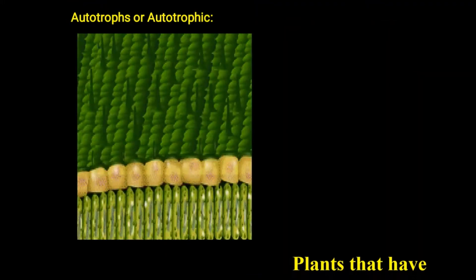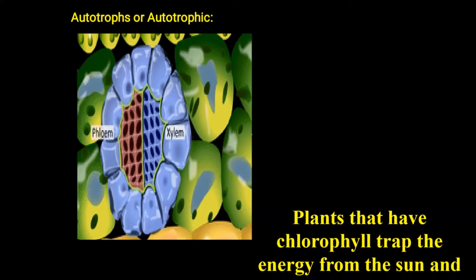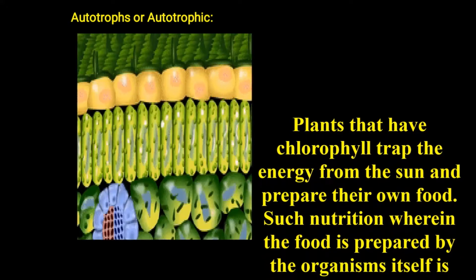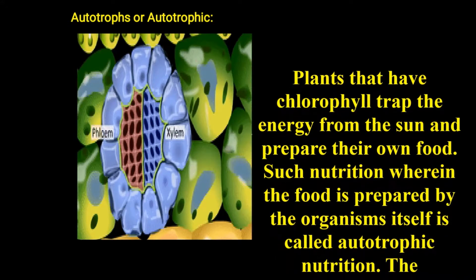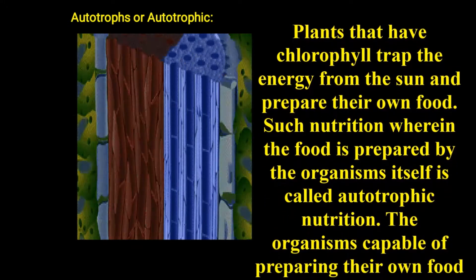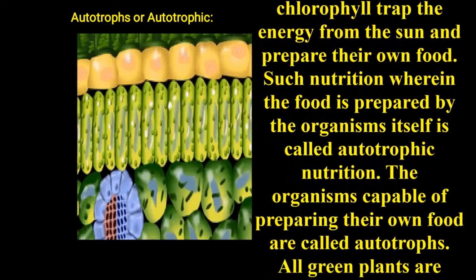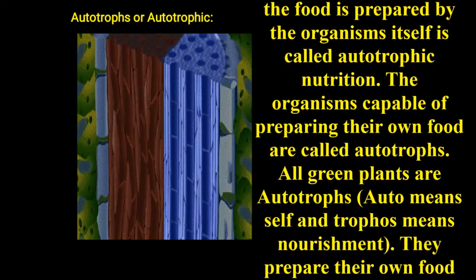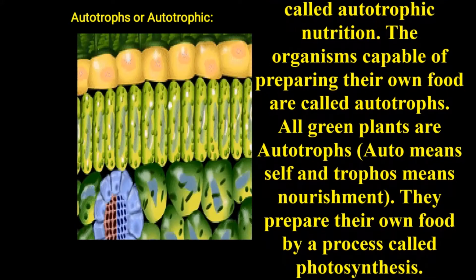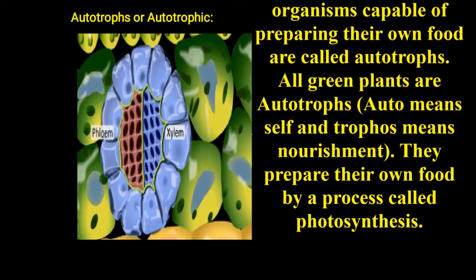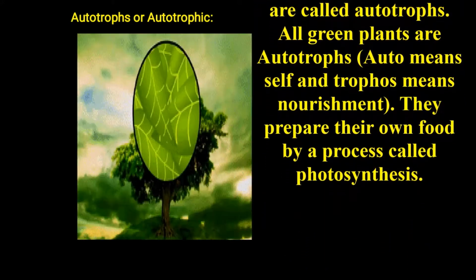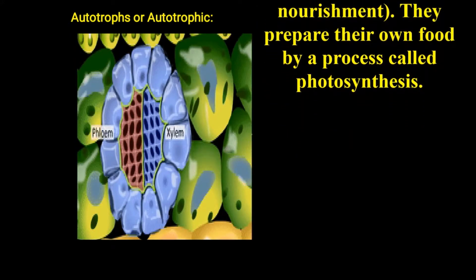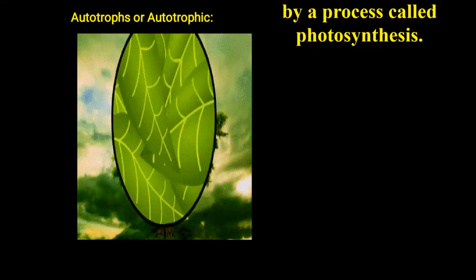Now let us discuss in detail about autotrophs or autotrophic nutrition. Plants that have chlorophyll trap the energy from the sunlight and prepare their own food. Such nutrition, wherein the food is prepared by the organism itself, is called autotrophic nutrition. The organisms capable of preparing their own food are called autotrophs. All green plants are autotrophs. Auto means self and trophs means nourishment. They prepare their own food by the process of photosynthesis.